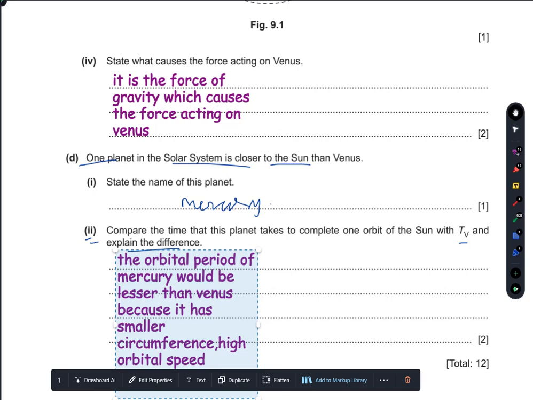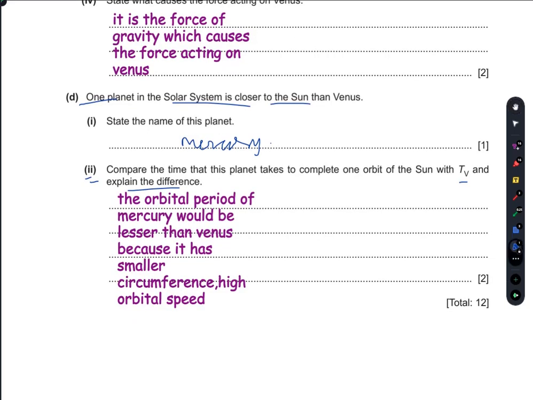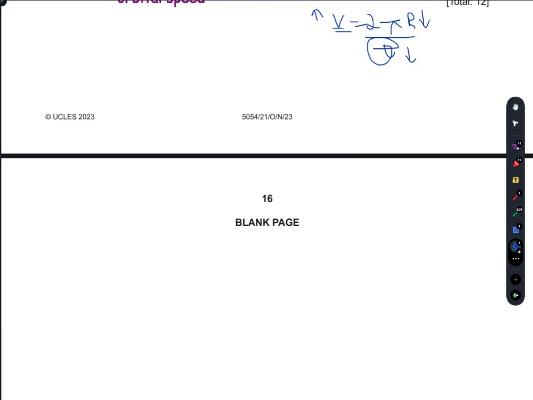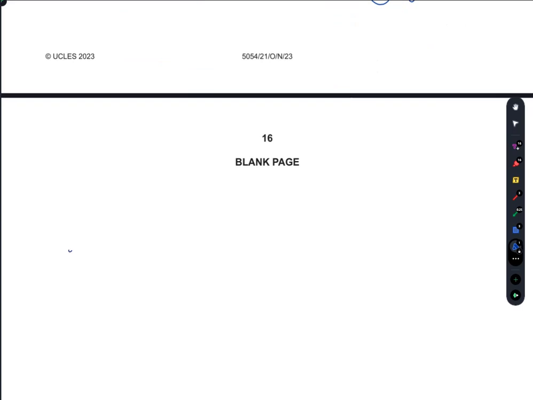It has smaller circumference. So formula for orbital speed is v is equal to 2 pi r over t. Now it has a smaller circumference, so it will have greater speed. If it has greater speed, then it will have smaller orbital period. So that's your answer. So that's all for today's video.